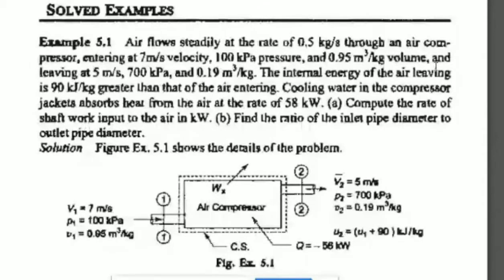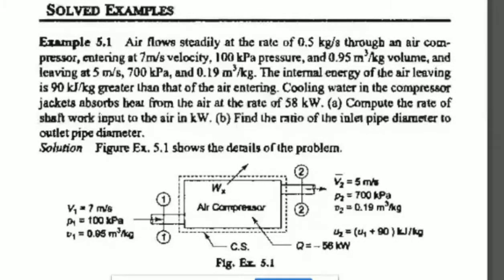And read the third line, ma. Slowly, I'll keep that one. Just read that one. And leaving at 5 meter per second, 700 kilopascal and 0.19 meter cube per kg.